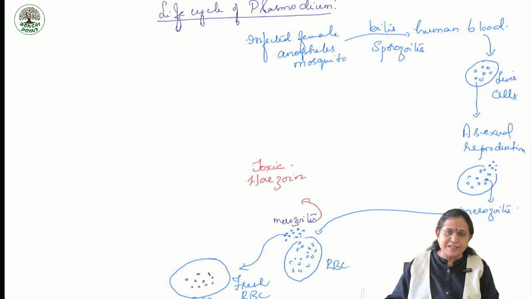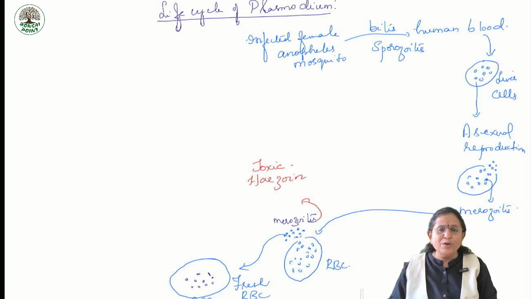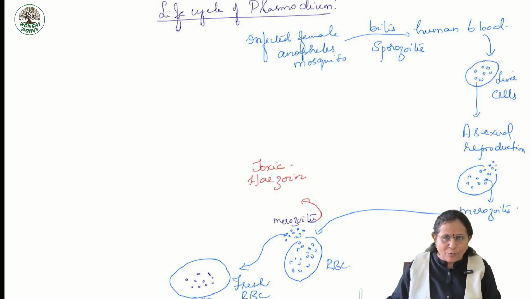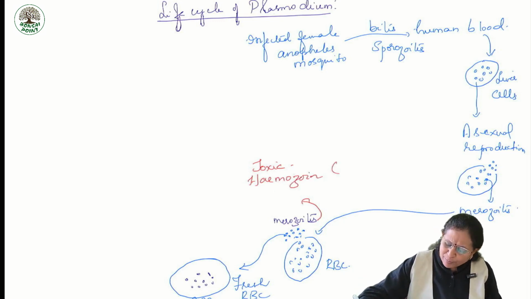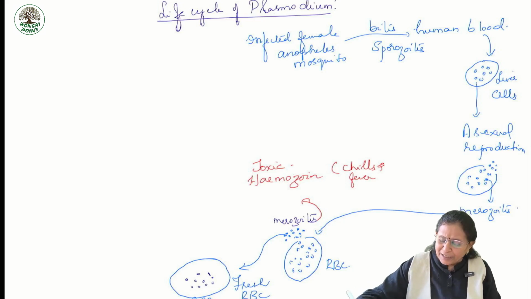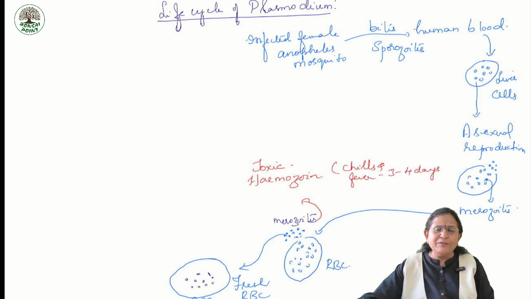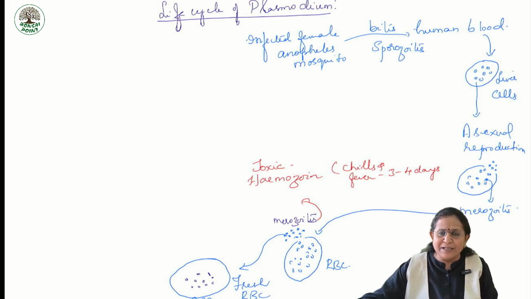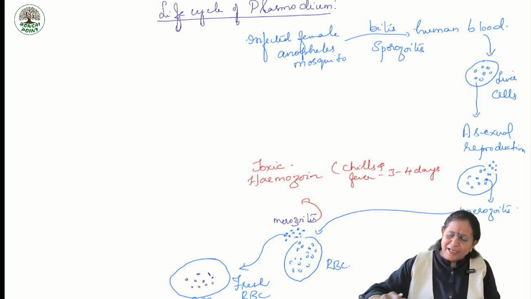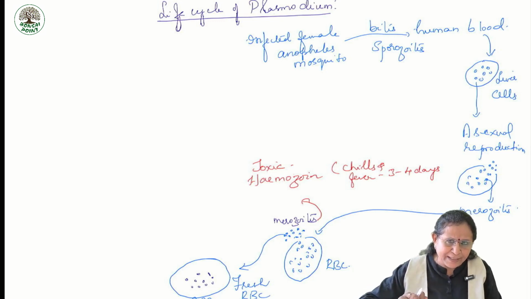A toxic substance called hemozoin is also released along with the merozoites. It is this hemozoin that is responsible for chills and fever every 3 to 4 days. Every 3 to 4 days, recurrent fever and chills occur, especially midnight chills. Okay, let us keep this aside on one side.